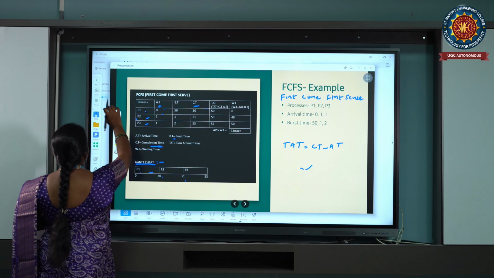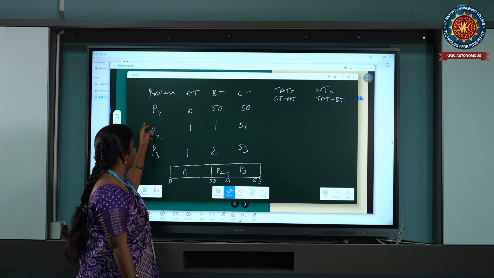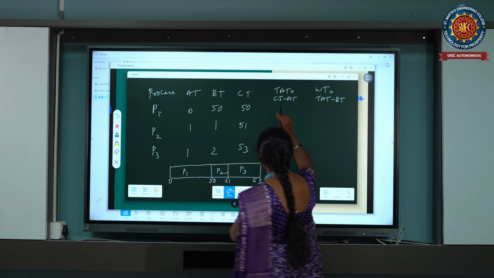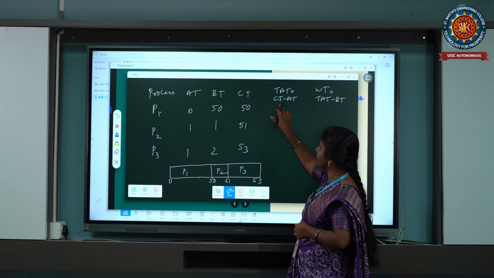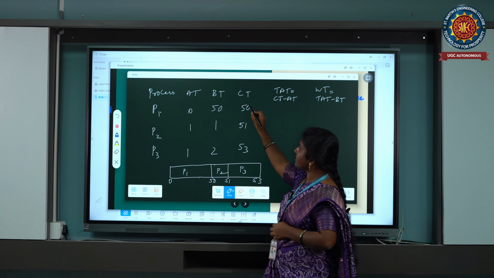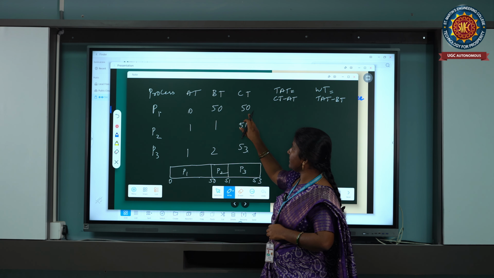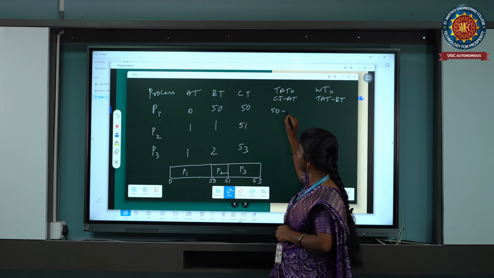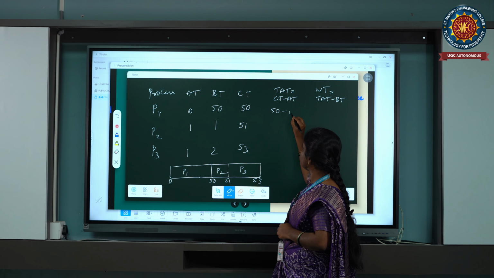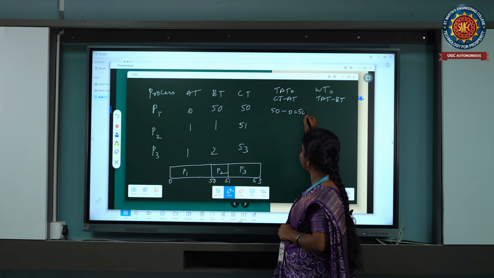So these are the values we have considered. We have to calculate TAT now, that is CT minus AT. CT for the first process is given as 50. That is 50 minus your AT, which is 0. The first process TAT is 50.